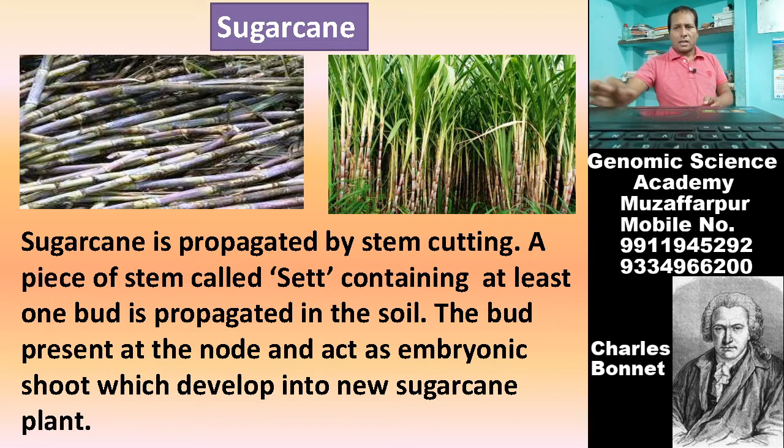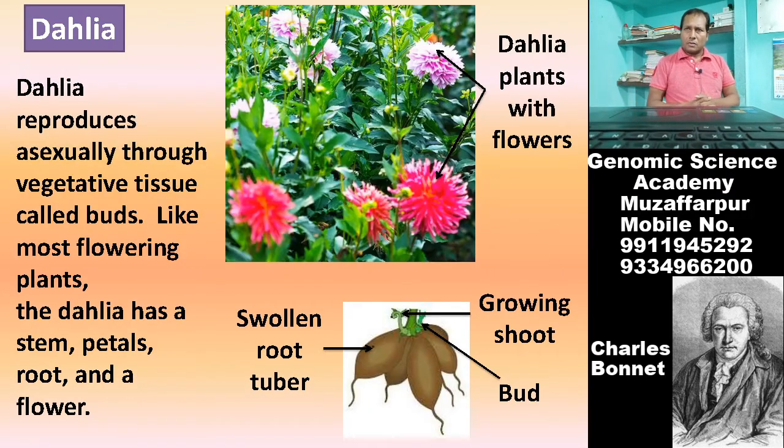So sugar cane is one of the best examples of vegetative propagation. Its eyes or buds are appearing very apparently.